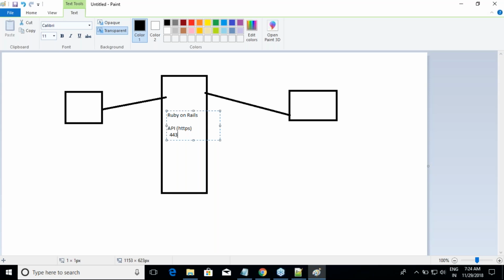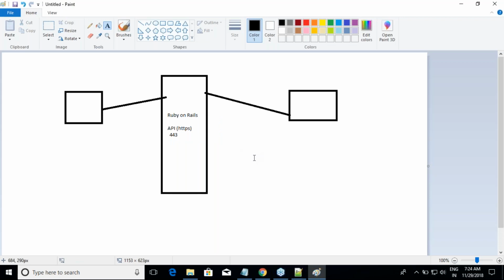But in the Chef server, there are many components. It's not one huge component. There are many other components. If you want to individually speak to those components, then we need to worry about the other ports. But for normal communication, which we do in the day-to-day lives of a Chef DevOps engineer, we will be working only on port 443. Am I clear on this? Okay. So Chef server is nothing but a Ruby on Rails application which is running on a Linux machine. Good.